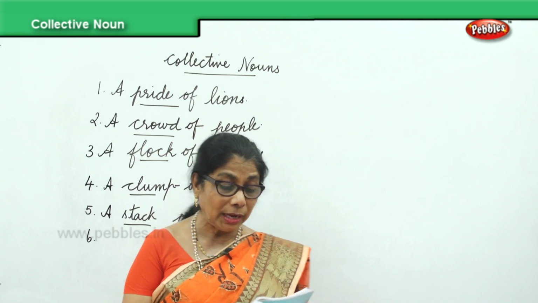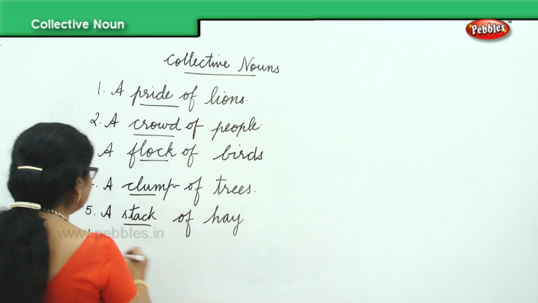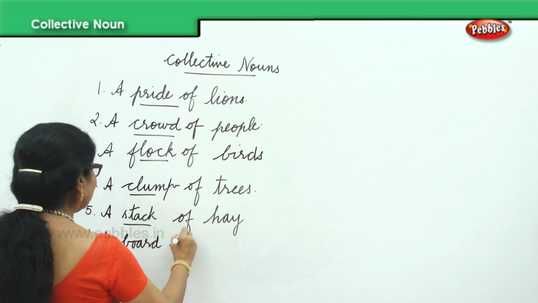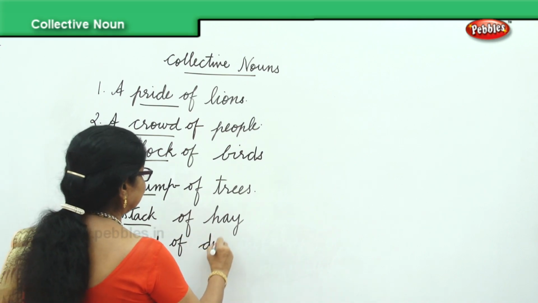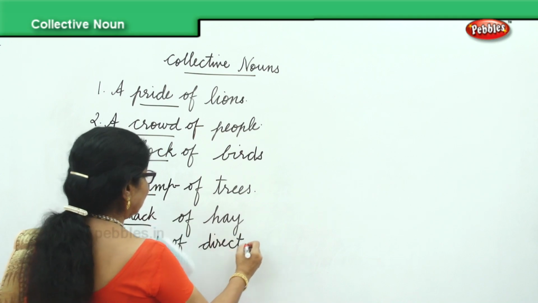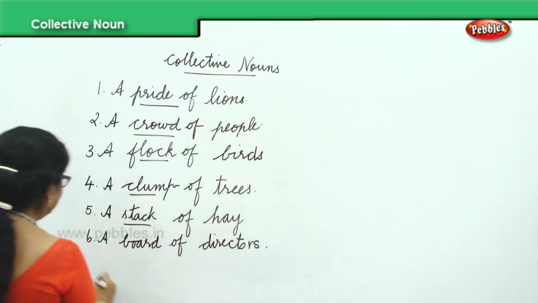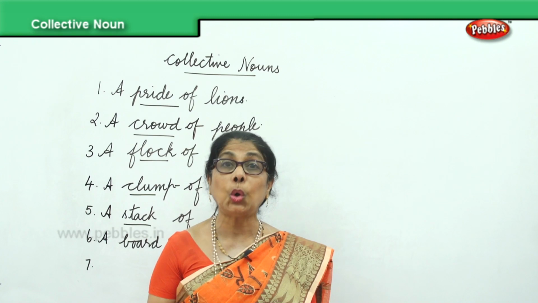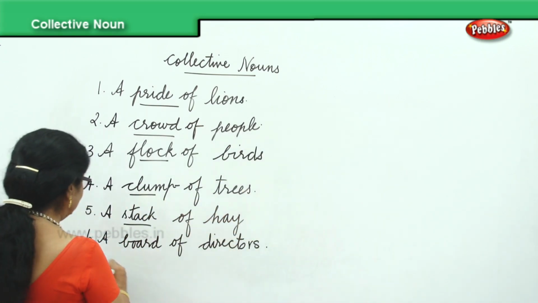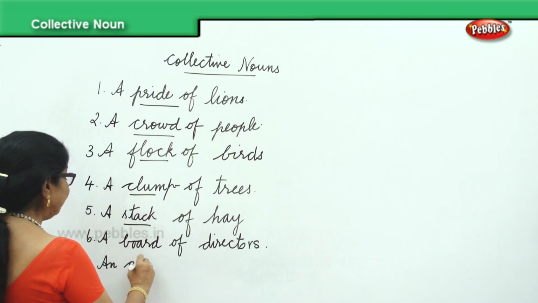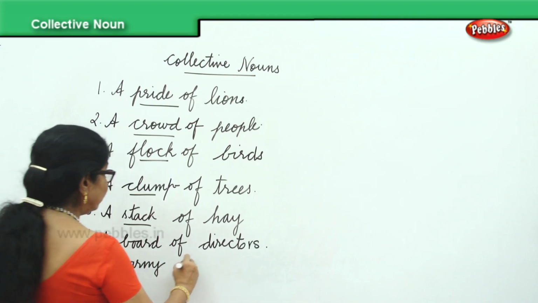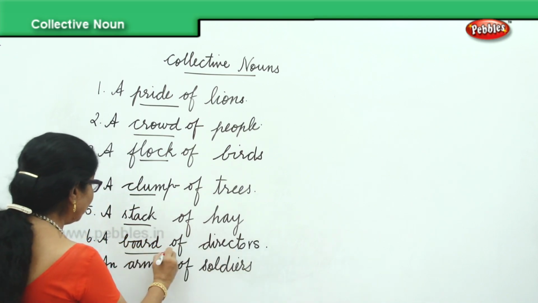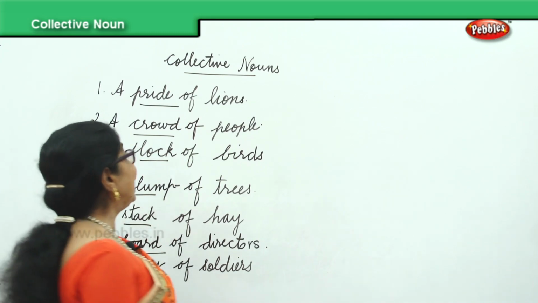Now, we are talking about directors: a board of directors. Next, an army of soldiers or a squad of soldiers. So you have a board of directors and an army of soldiers, and I'll give you some more.